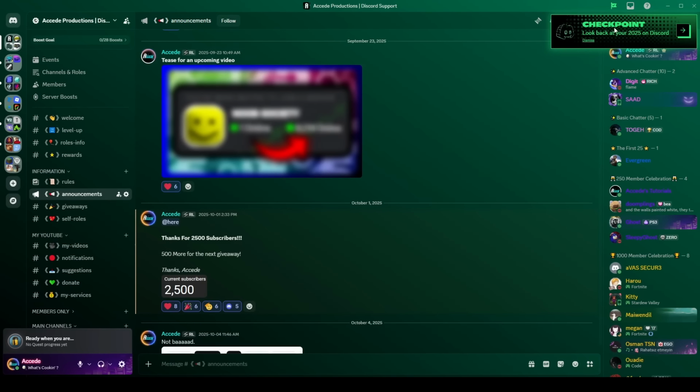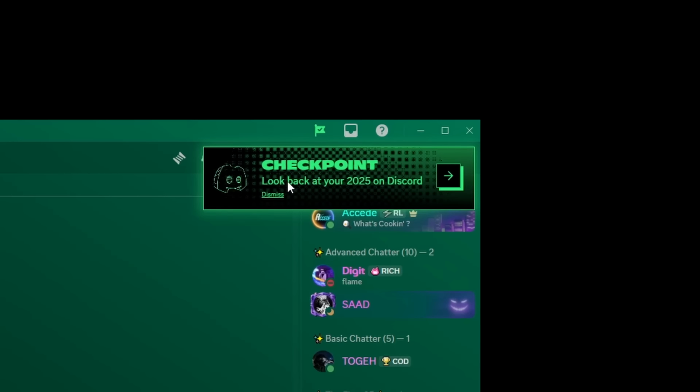What is this? Checkpoint. Look back at your 2025 on Discord. There's a little flag here. It says checkpoint in the top right. What is this little flag? That is right, everyone. Discord has added a Discord rewind for your Discord account.